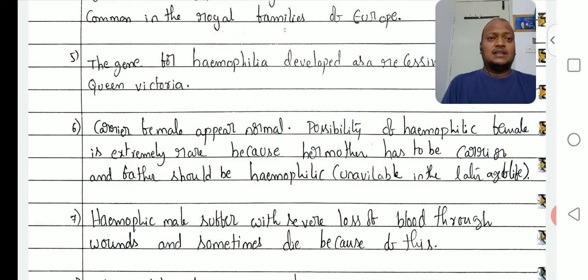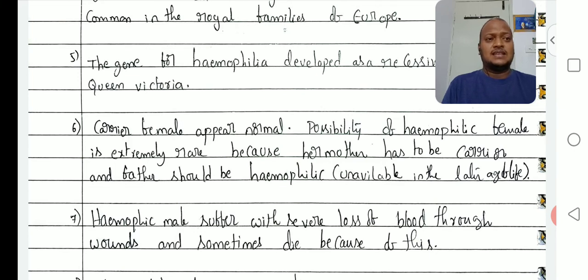So affected fathers are not available, and then there is no production of affected daughters. Clear? So again, sixth point, carrier females appear normal. Possibility of a hemophilic female is extremely rare because her mother has to be a carrier and the father should be affected.